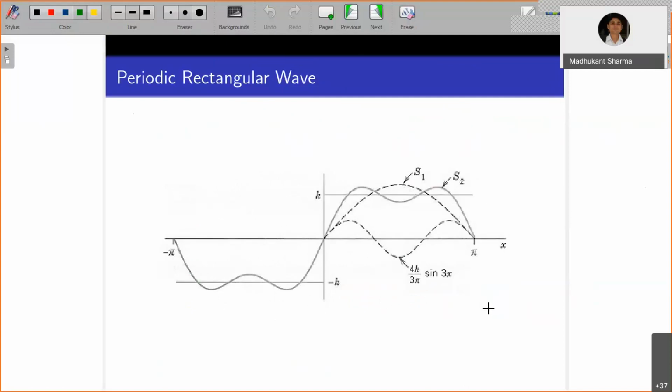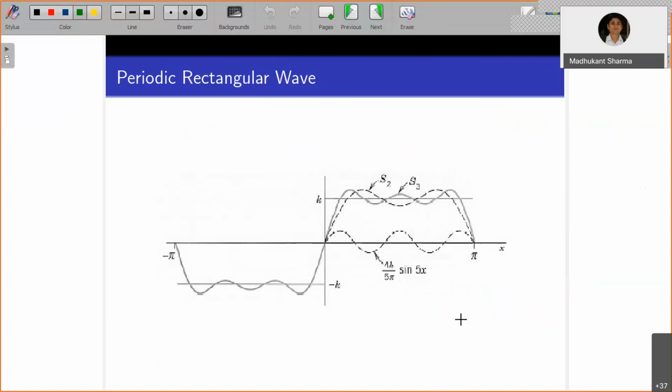If you include one more term, S3, it will oscillate more near y equals minus k and y equals k. If you keep on increasing, it is going to approximate this rectangular wave, or square wave.